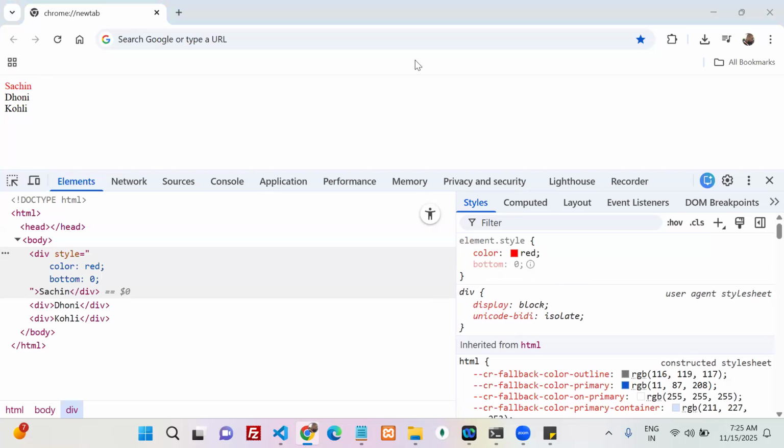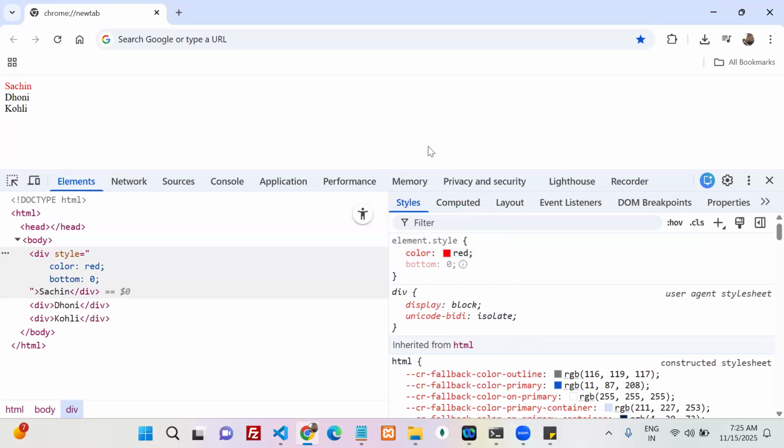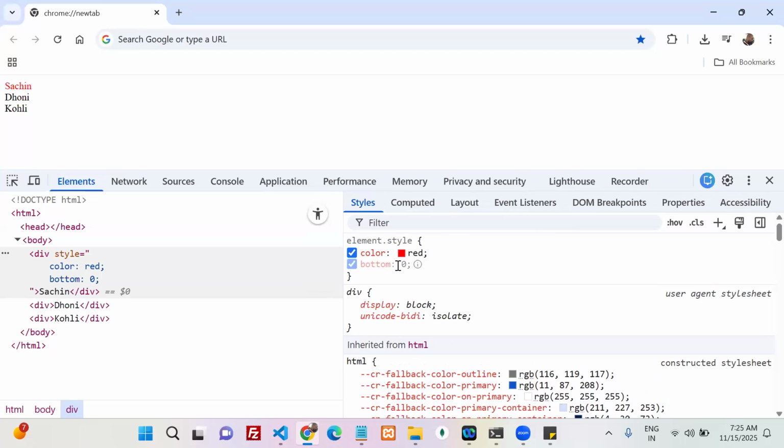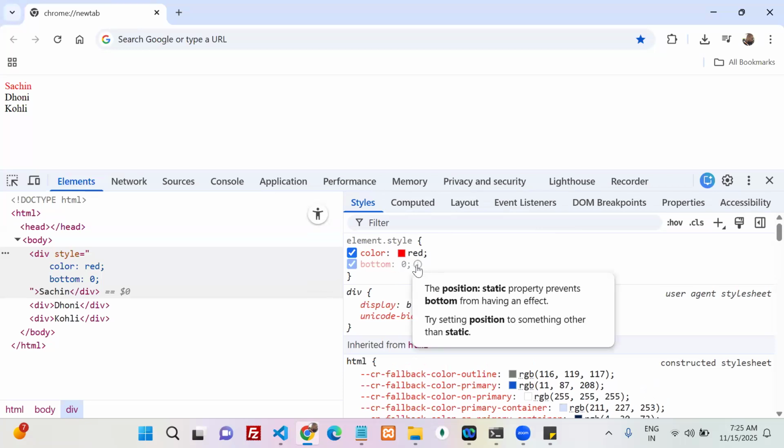Are you able to see my screen? Yes. Okay, what do you observe here? See, the first property is in high color, it's highlighted. The second one, bottom, is dim color, muted, right? Whenever you see the color in muted form, I can understand that that particular property is not affecting the element. After the value, there is an i symbol. Are you able to see the circle?